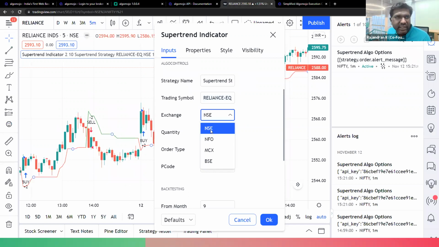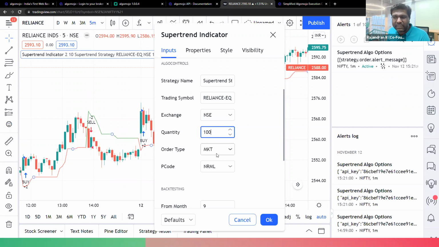If you want to trade in equity markets, you can select NSE. If you want to trade futures and options, mostly NFO, and MCX futures, or BSE, you can go and select that particular exchange accordingly. And quantity, how much you want to trade. Let's say for the time being, I'll make it 100 quantity.